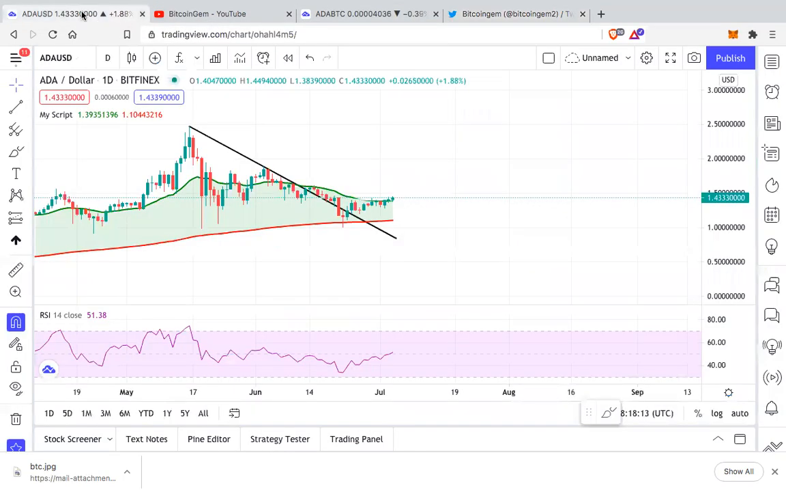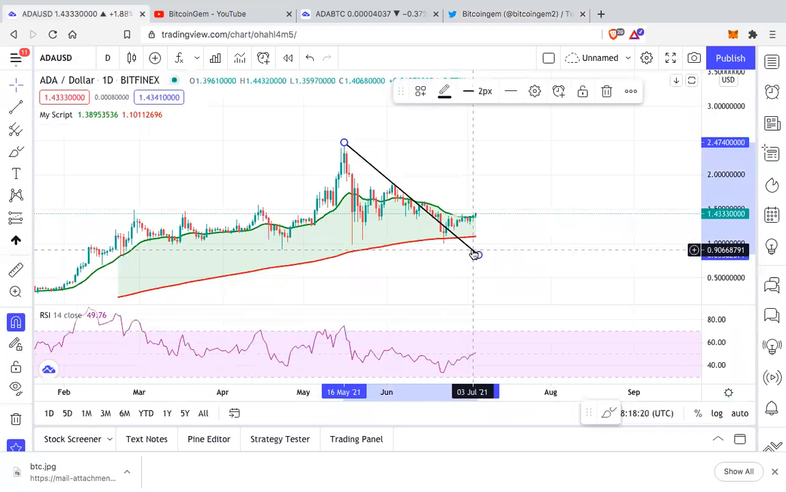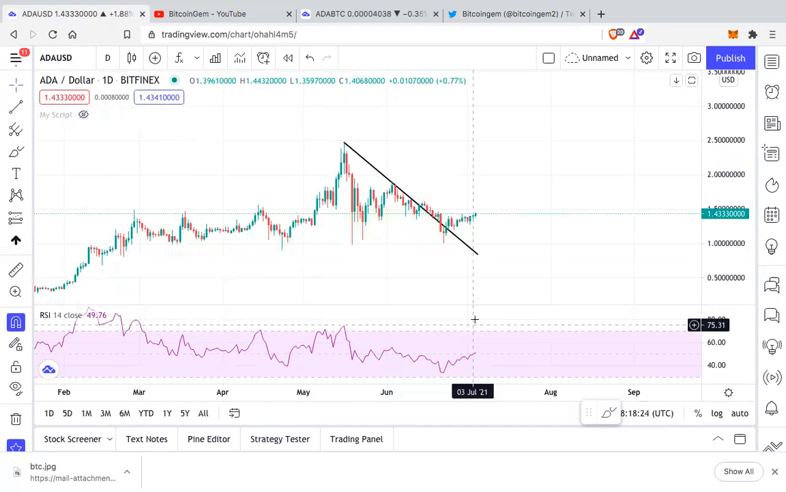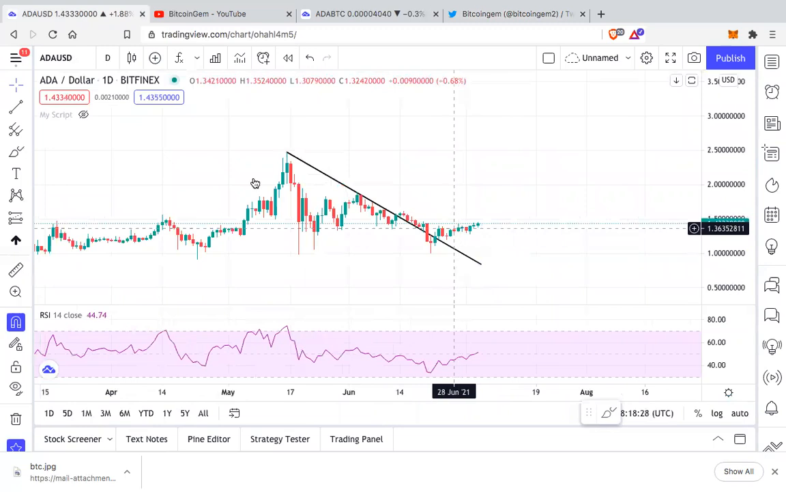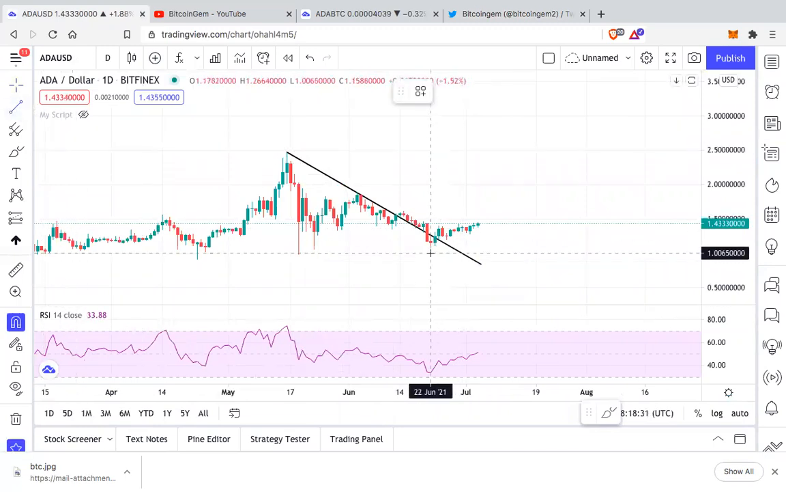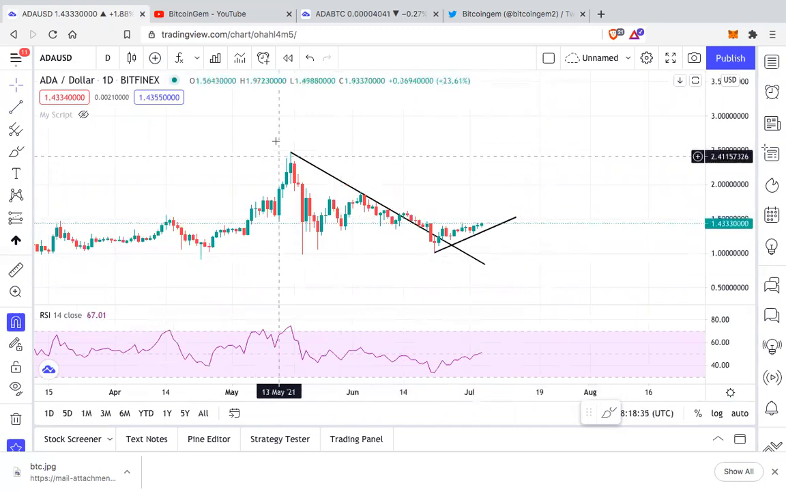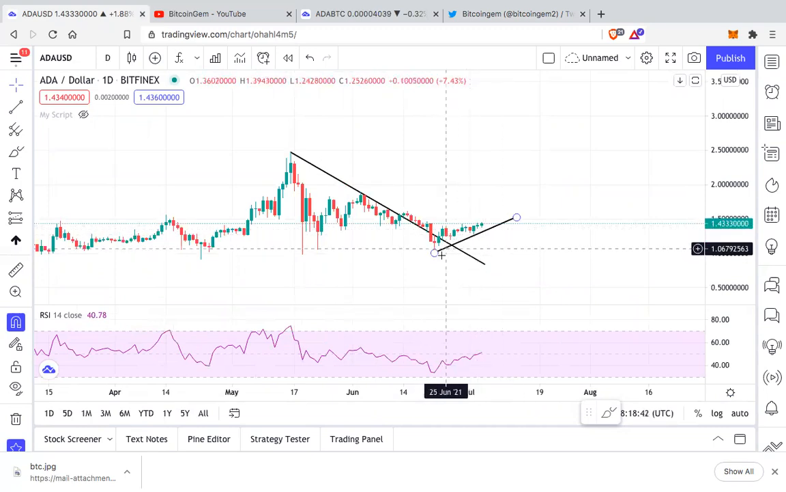So now let us begin Cardano's analysis. If you see this, Cardano recently broke this downtrend, and since then it's going steadily upwards. This was the downtrend which it broke over here on 24th June, and for the last 8 to 10 days, Cardano is steadily moving upwards.